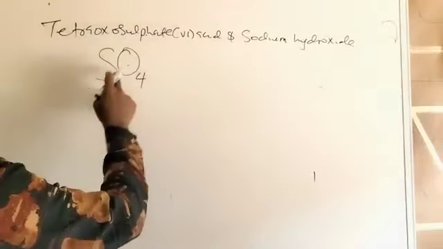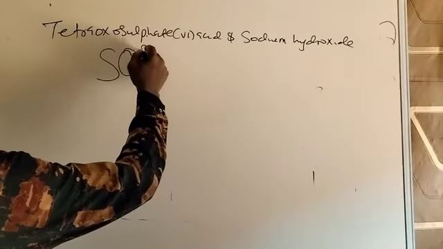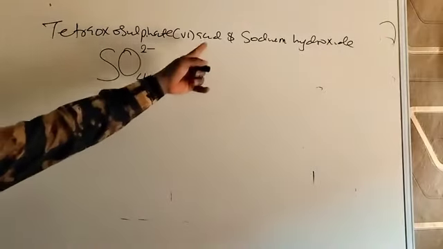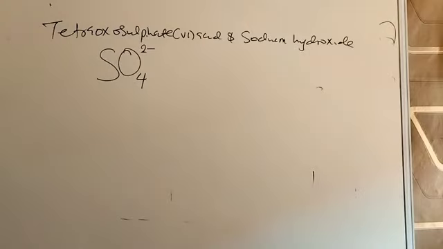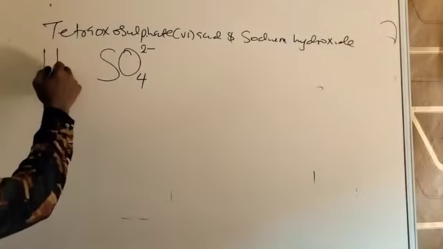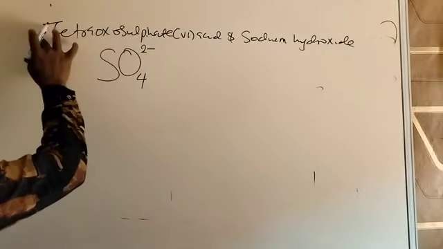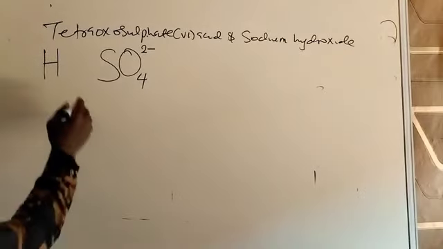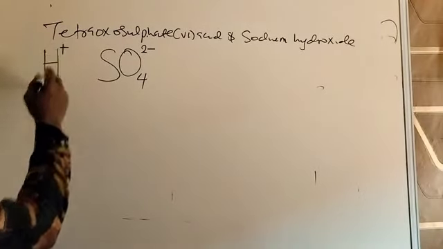Tetraozo sulfate. Then I told you the radical that ends with sulfate normally has an oxidation state of -2, or charge of 2. Then acid. Every compound that is an acid contains hydrogen ion, whether it is mentioned in the name or not. So acid indicates hydrogen. So you put the charge of hydrogen, which is +1.